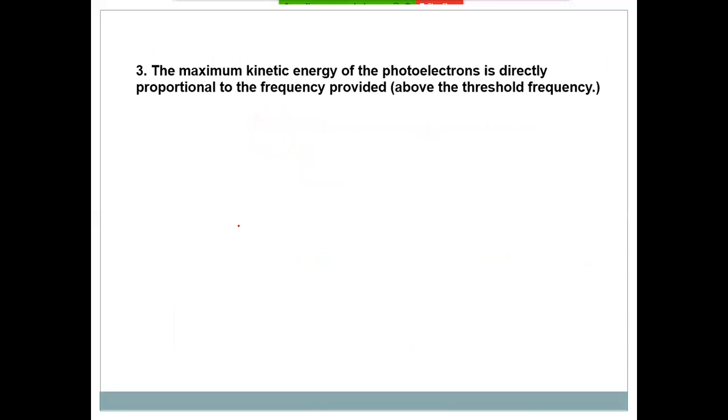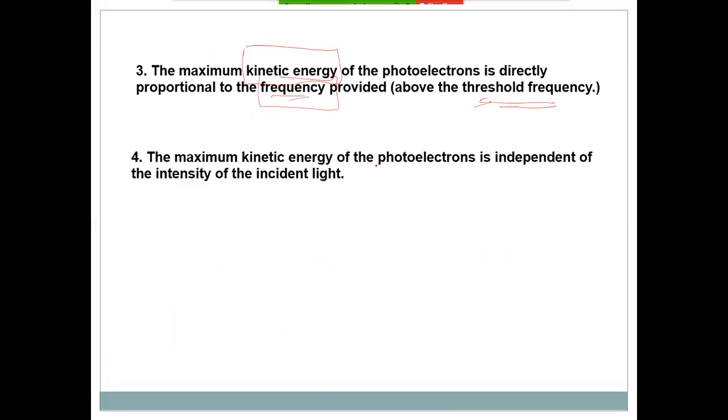Third point, the maximum kinetic energy of photoelectrons is directly proportional to the frequency, provided that frequency is above the threshold frequency. Otherwise, photoelectrons do not get kinetic energy. Fourth point, the maximum kinetic energy of photoelectrons is independent of the intensity of incident light.